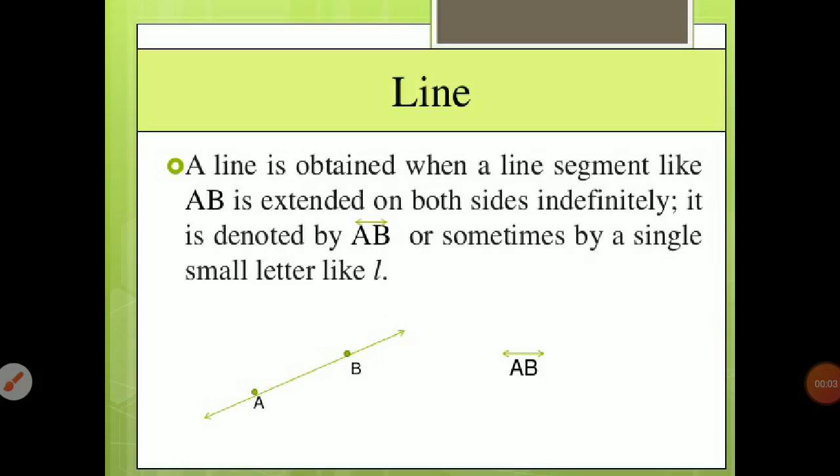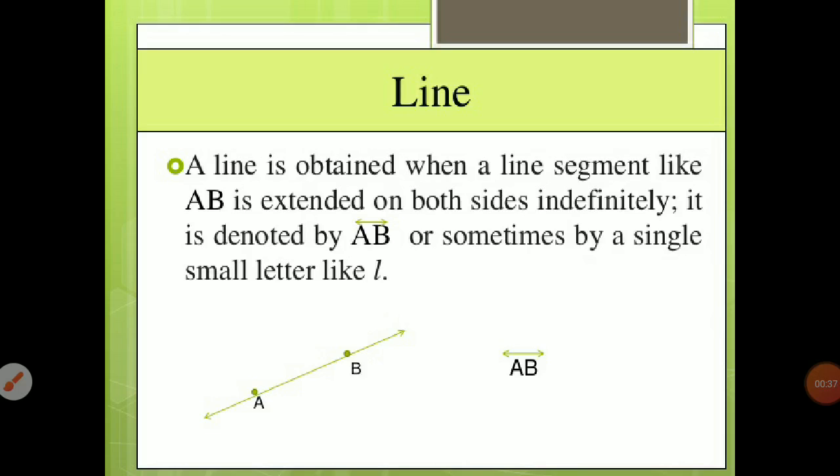Now our next topic is line. A line is obtained when a line segment like AB is extended on both sides indefinitely. It is denoted by line AB or sometimes by a single small letter like L. We can say that a line is straight and extends indefinitely in both directions. It may contain an unlimited number of points.